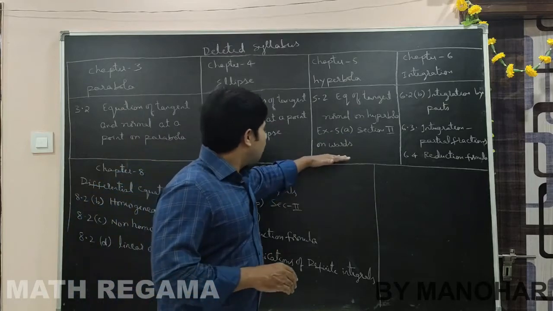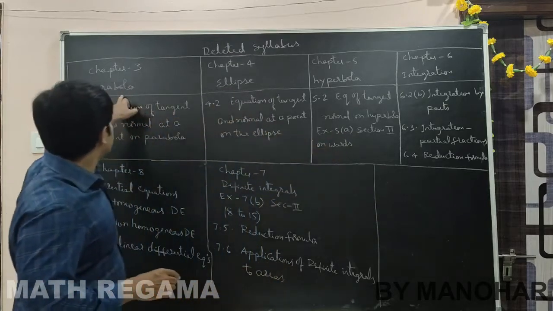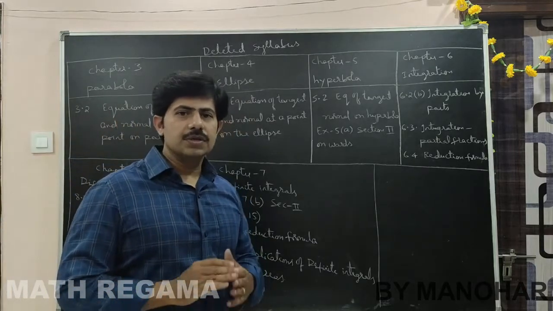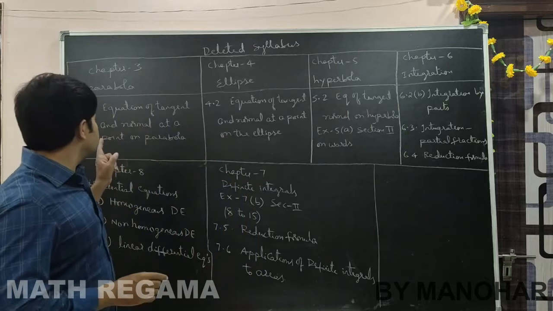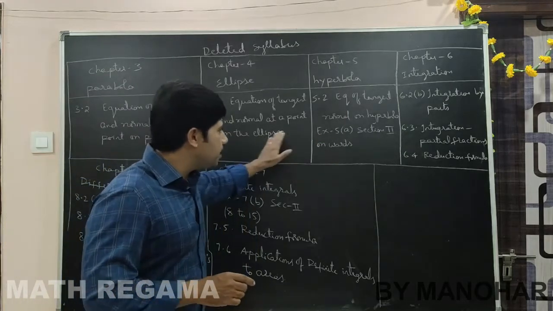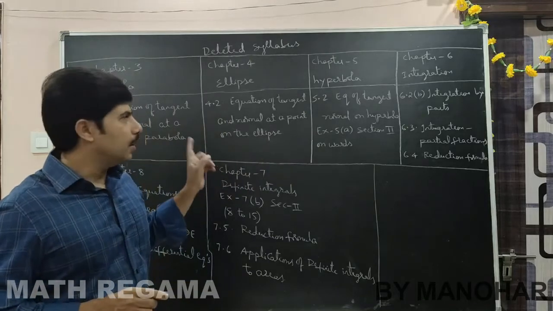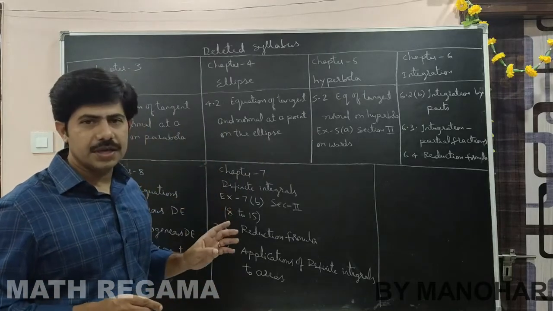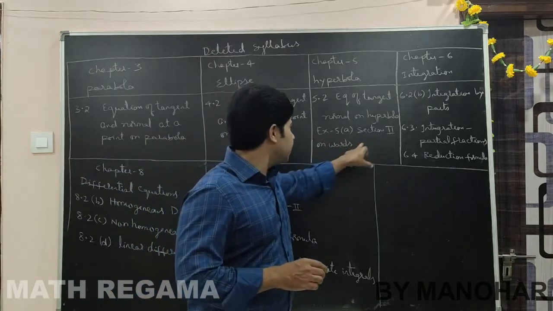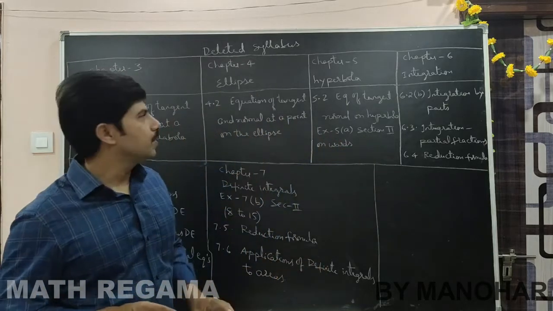Parabola, ellipse, hyperbola, these three come under conic sections. So in conic sections, the equation of tangent and normal in all three chapters are deleted. In hyperbola we have only one exercise, exercise 5a, and in that exercise 5a, from the second bit onwards it is totally deleted.